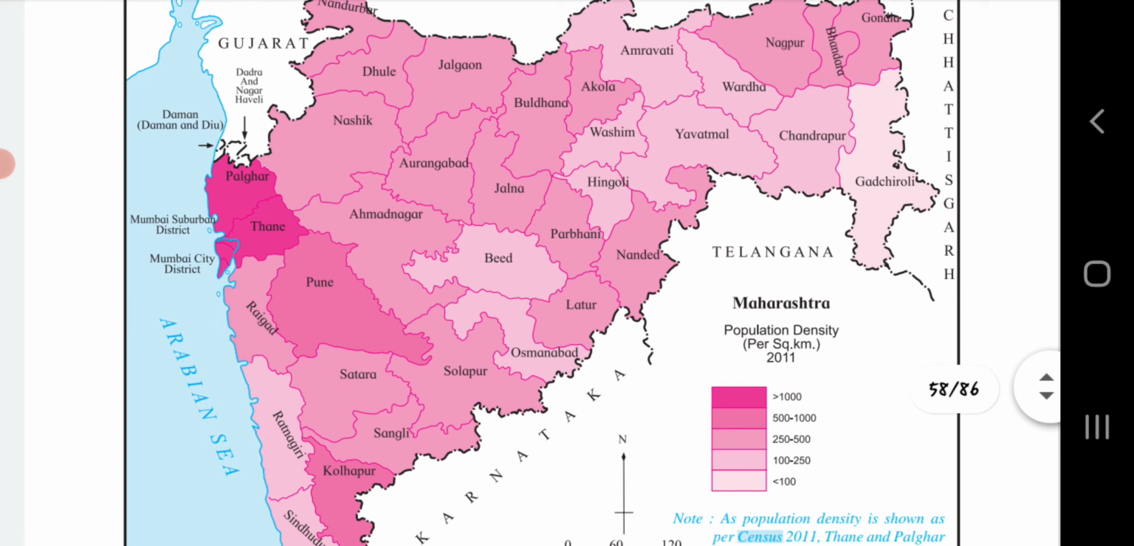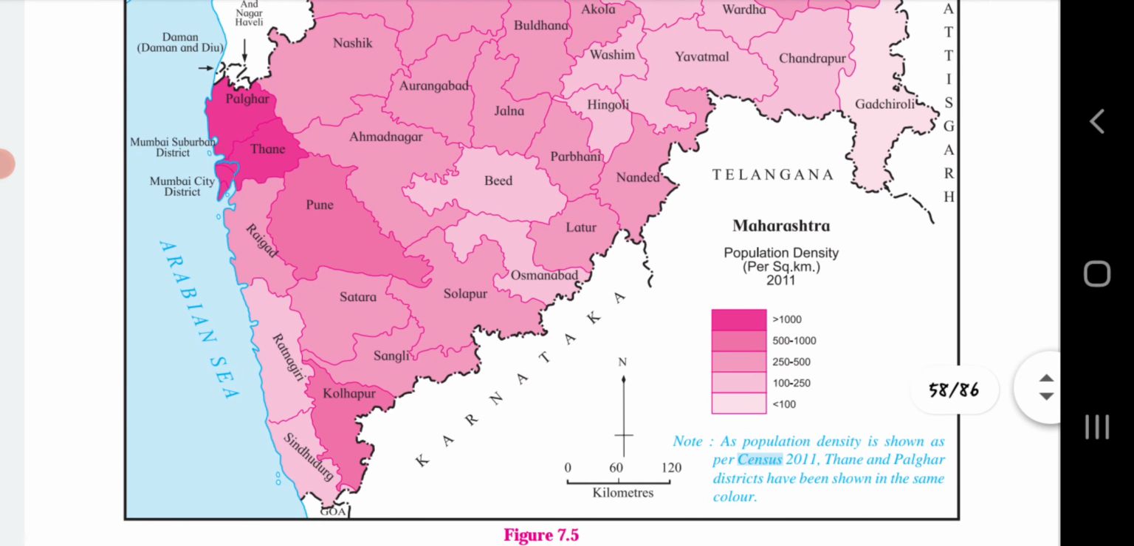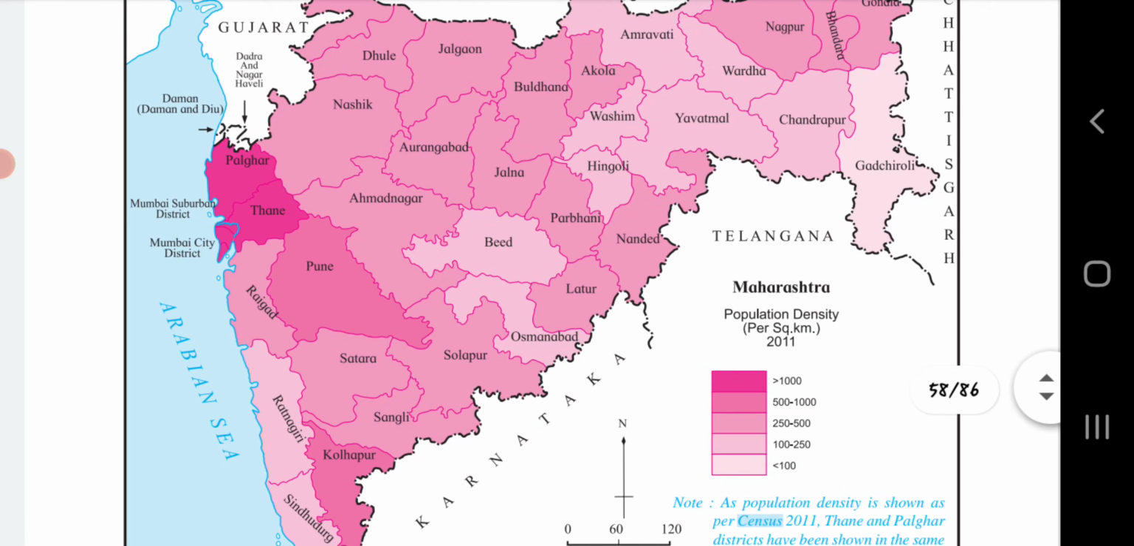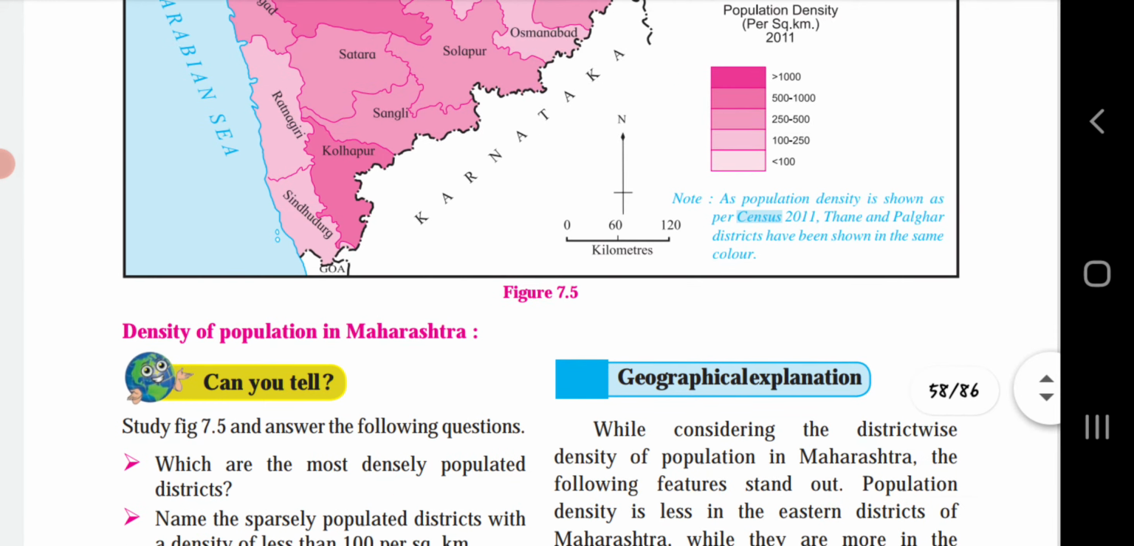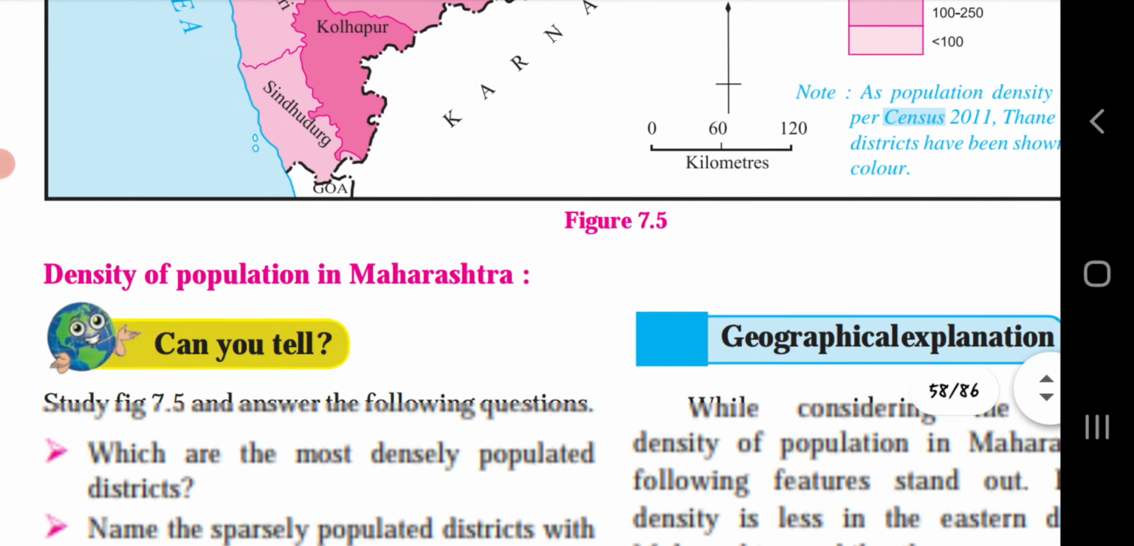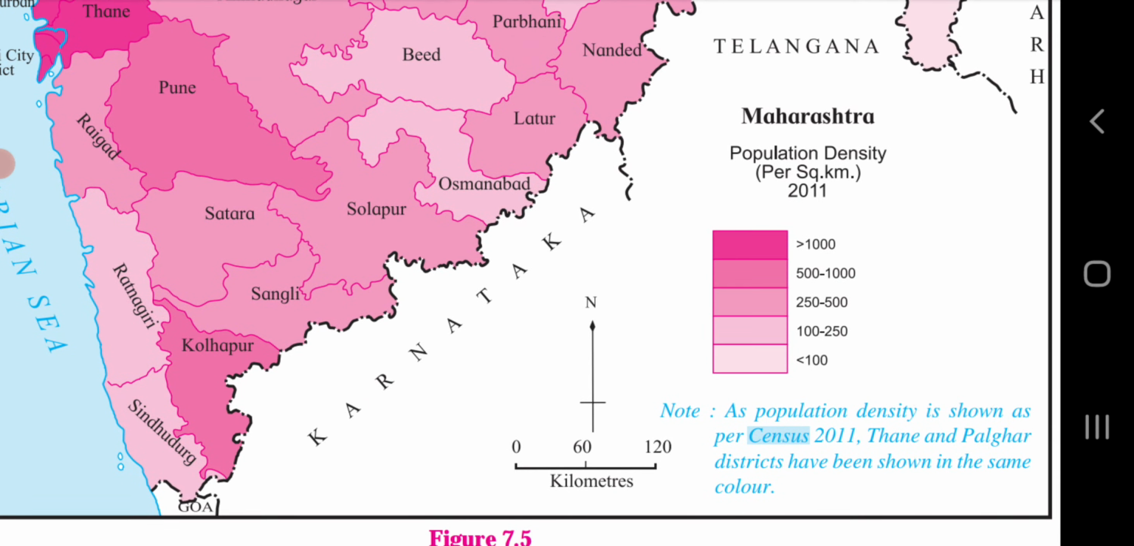Make friends with the map. Depending on this map, a few questions are given below. Can you tell the density of population in Maharashtra? Let's see. Which are the most densely populated districts? Here, the index is given as greater than 1000, 500 to 1000 in light pink, 250 to 500 in more light pink, 100 to 250 in faint pink, and a very light color for less than 100.